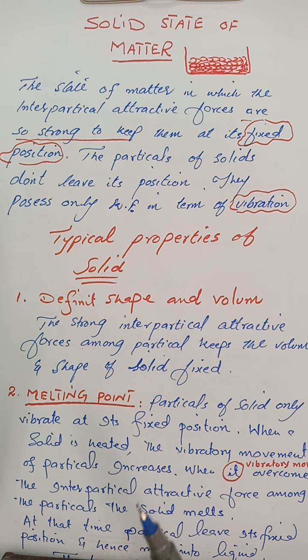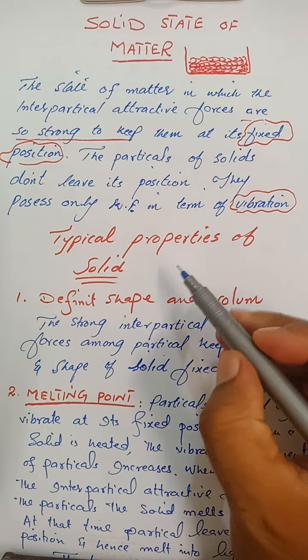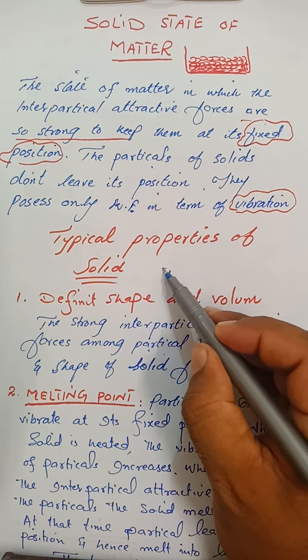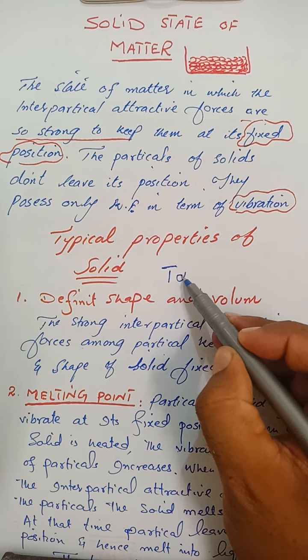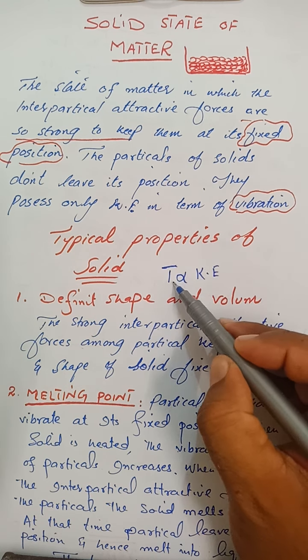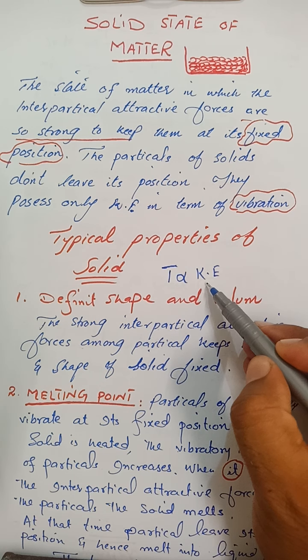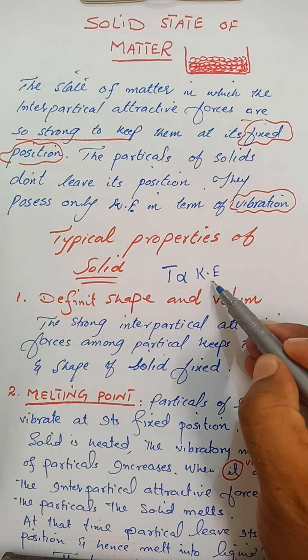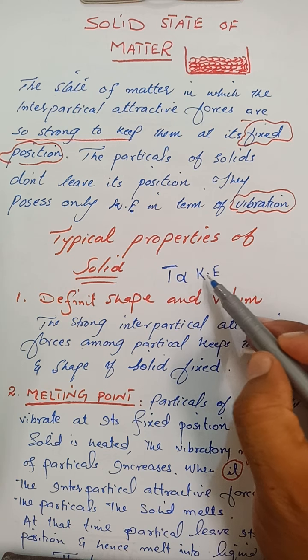The reason for melting is that, as we know, temperature is directly proportional to kinetic energy. This is a known property. So when a solid is heated, its molecules' kinetic energy in terms of vibration increases.